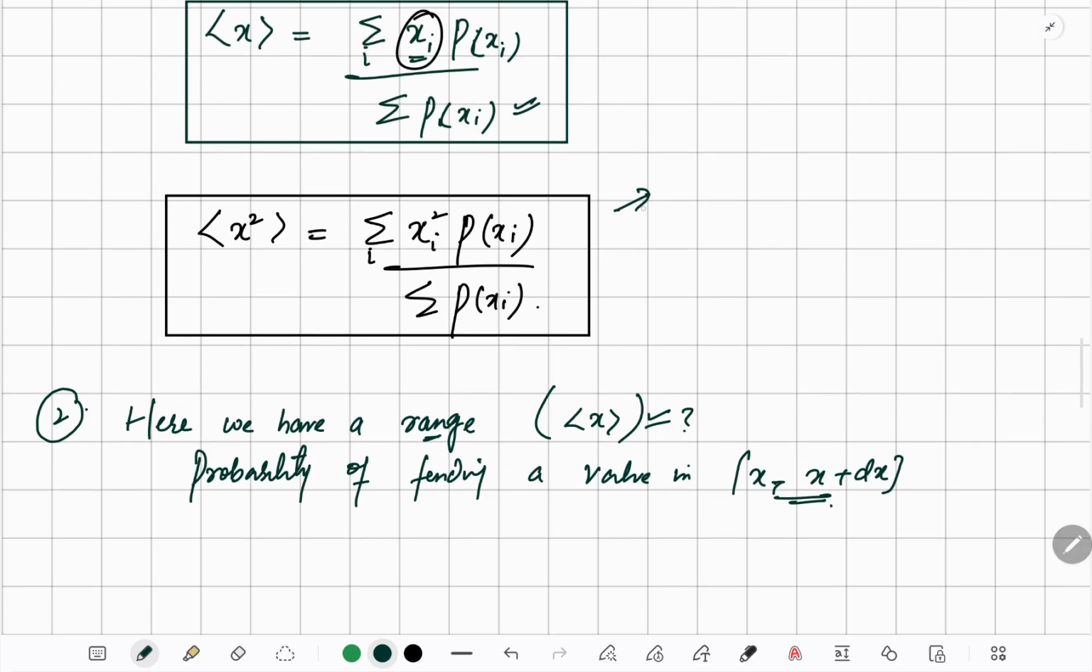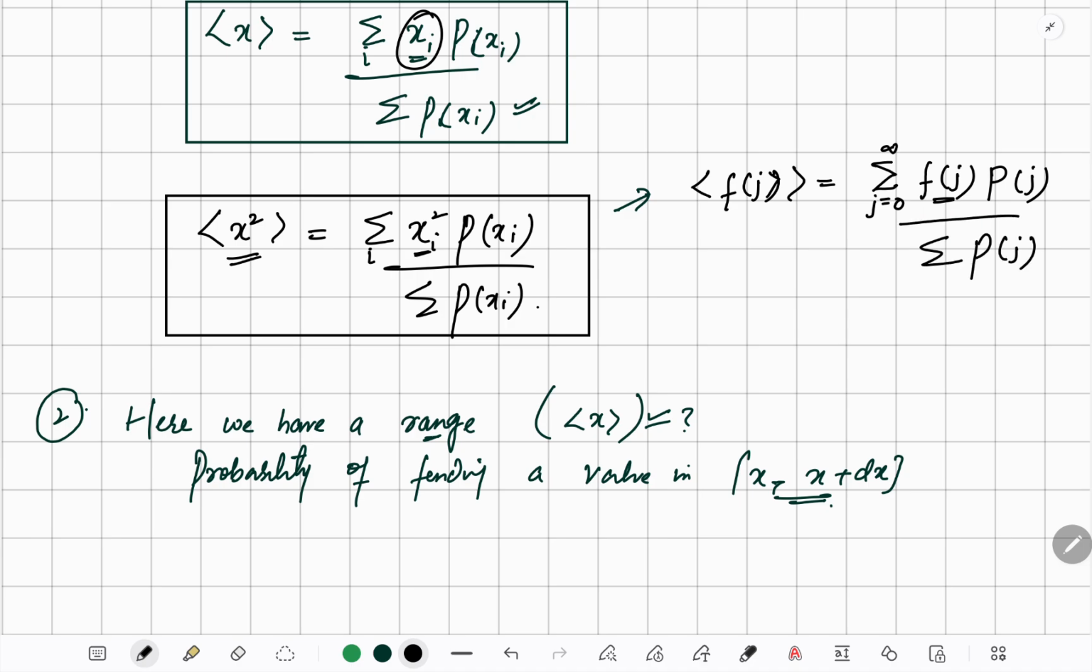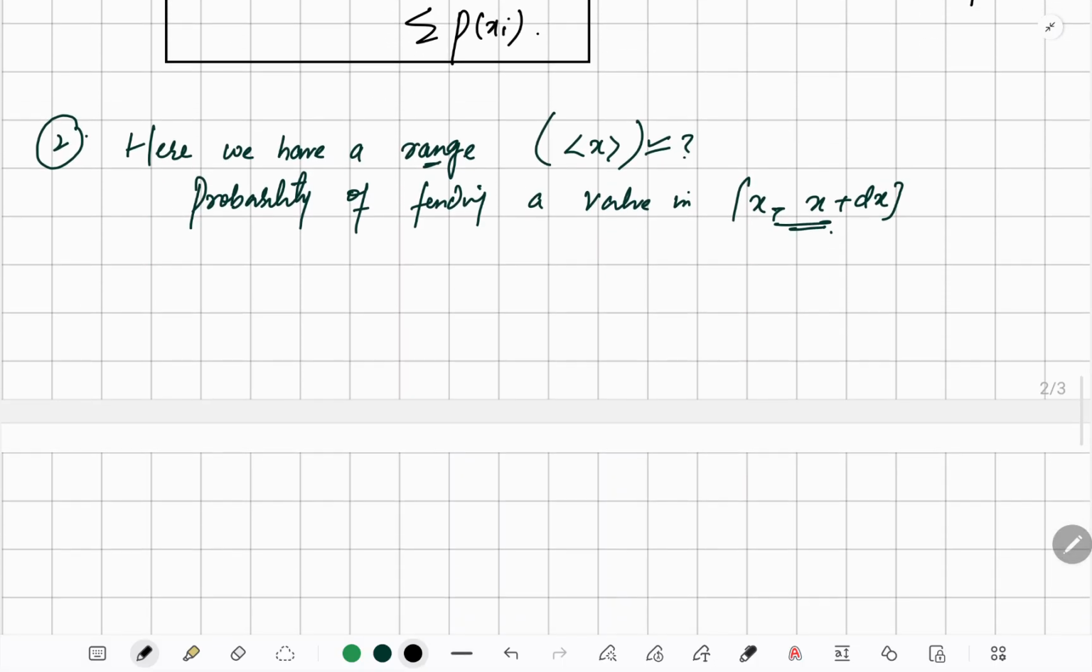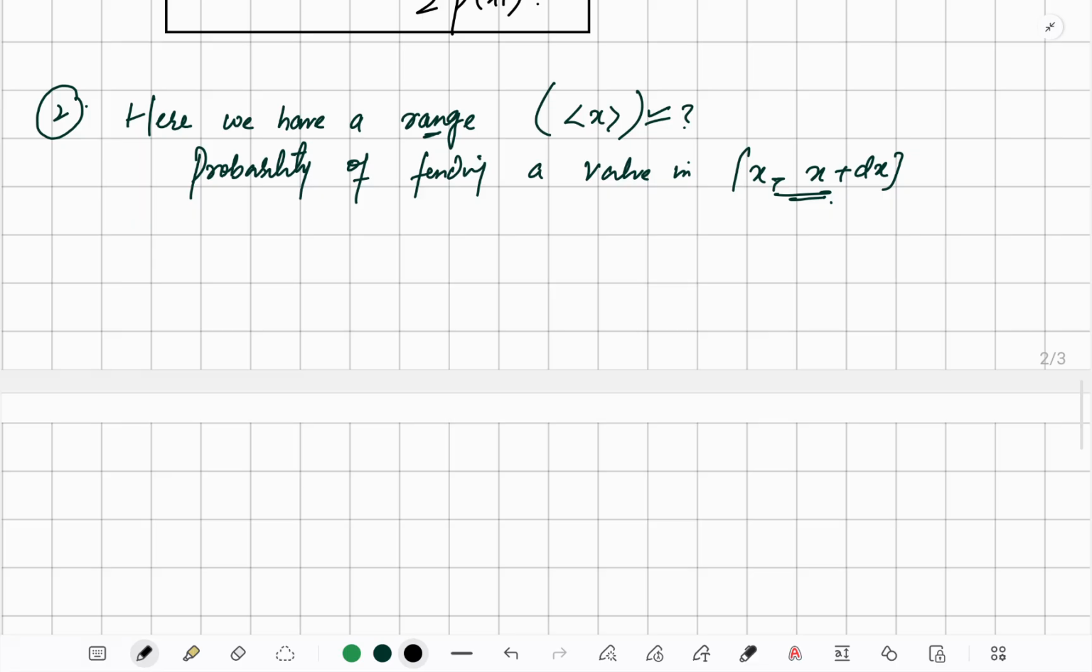Let me write one more thing. Here the expectation value of x square is this. And if somebody asks for the expectation value of f of j, some random value, it would be simply the summation of j equals 0 to infinity of f of j into the probability of j. And remember, the sum of the probabilities we have to add. This is the general formula for anything. So now let's go to our main topic.